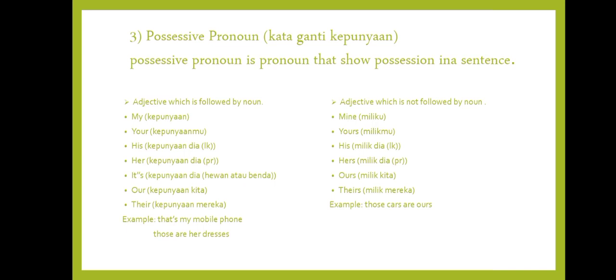Now for the third type, possessive pronoun, or kata ganti kepunyaan. Possessive pronoun is pronoun that shows possession in a sentence. Possessive pronoun can be in the following forms.